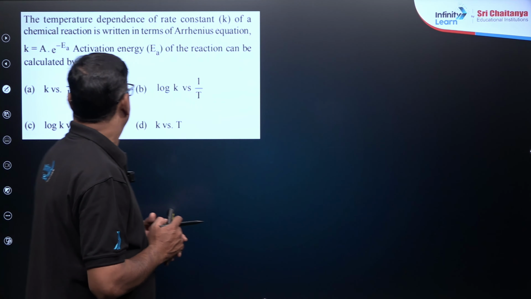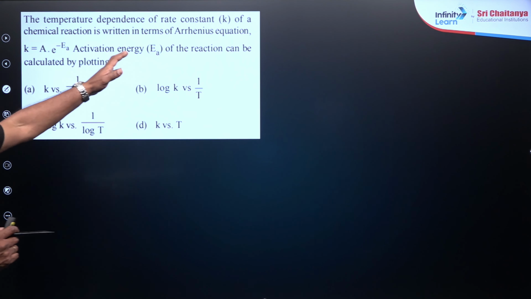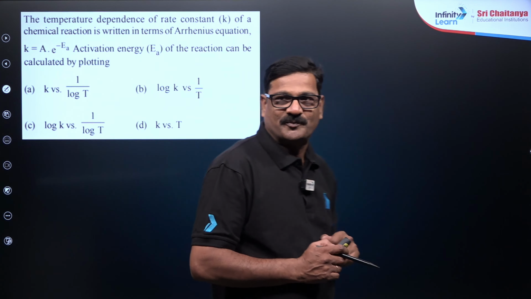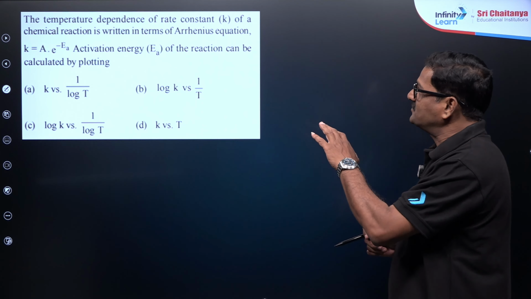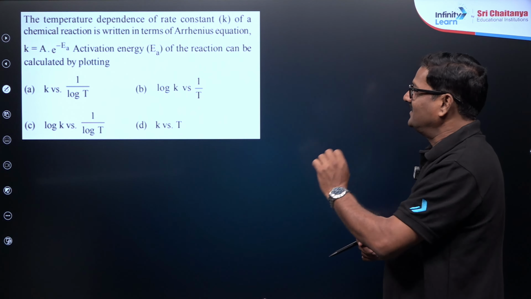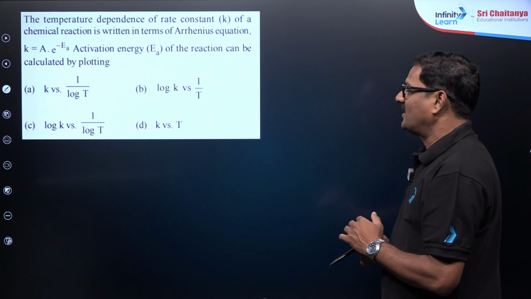Right? Now, the temperature dependence of rate constant K of a chemical reaction is written in the Arrhenius equation. Activation energy for the reaction can be calculated by.